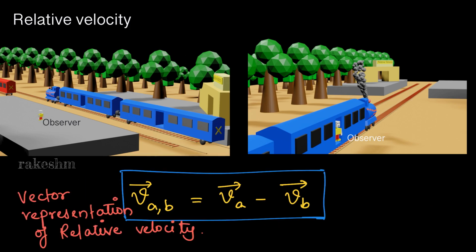The vector form of relative velocity of A with respect to B is given as VA bar minus VB bar. I want you to remember this formula. The velocity of A with respect to B is VA bar minus VB bar.